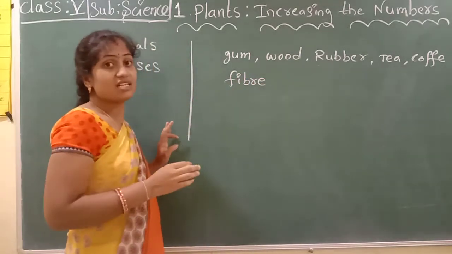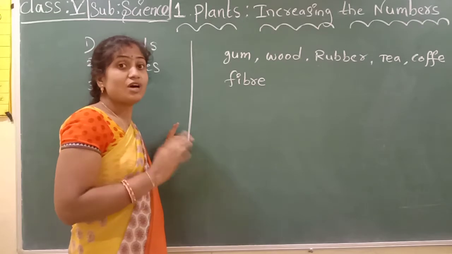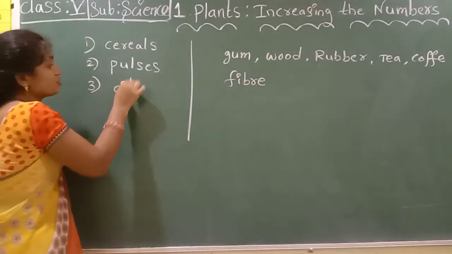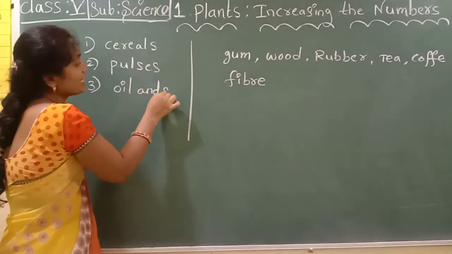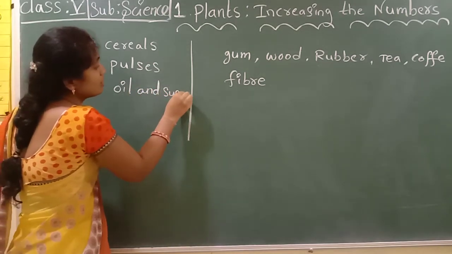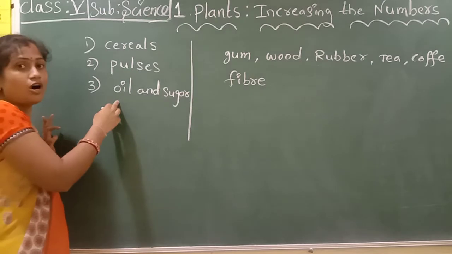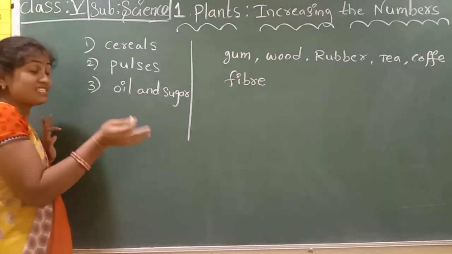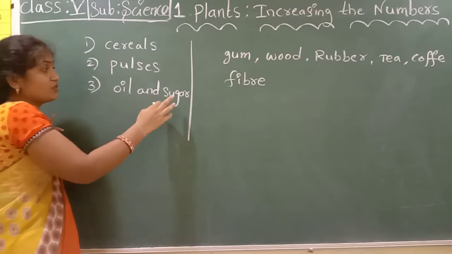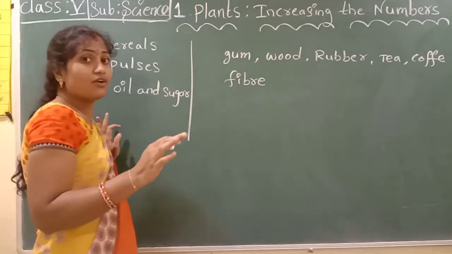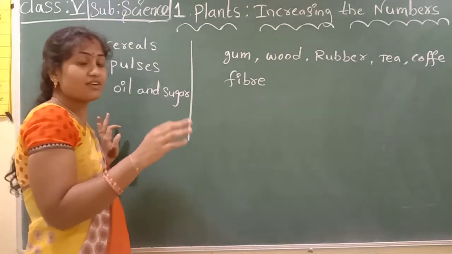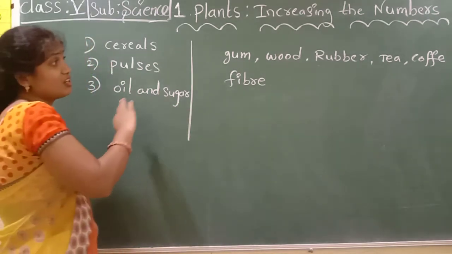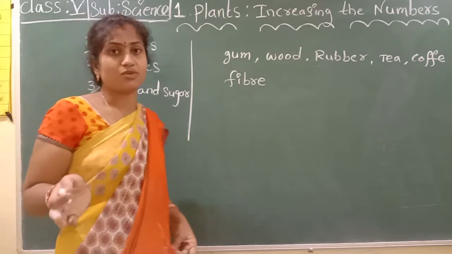These also come from plants only. Oil and sugar also we get from plants only: sunflower oil, nut oil, and sugar from sugar canes. All these are given to us by plants only.